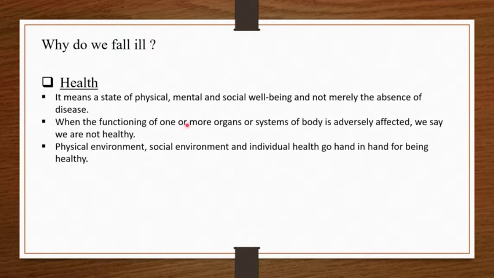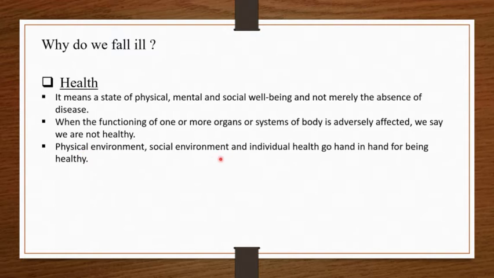Means if the functioning of one or more organs of our body is disturbed, for example, the kidney's function is to filter the urine, and if it does not perform its function, then our body will be full of poisonous things, and because of that our mind will be affected and it will not be able to think properly. So likewise, with one organ, our second organ is affected. So every organ is related to each other. So if one organ's functioning is disturbed, the functioning of all the organs will be disturbed, and our health will be affected a lot.